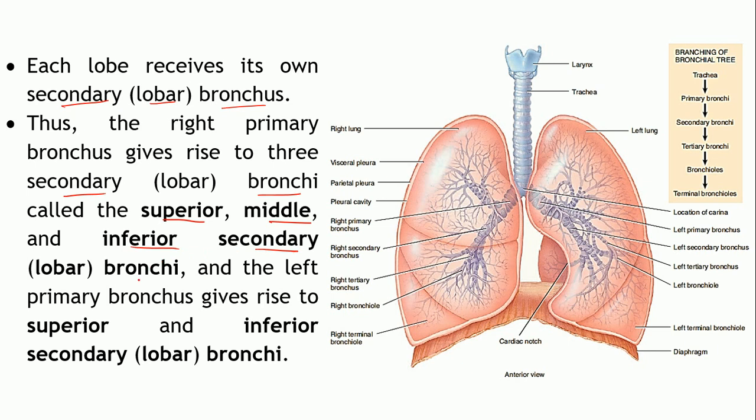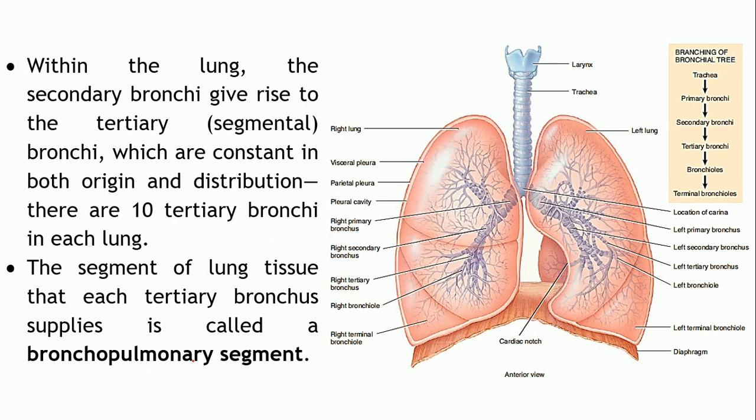Whereas the left primary bronchus gives rise to superior and inferior secondary or lobar bronchi, because there are only 2 lobes. So depending upon the names of the lobes, the lobar bronchi are named accordingly.